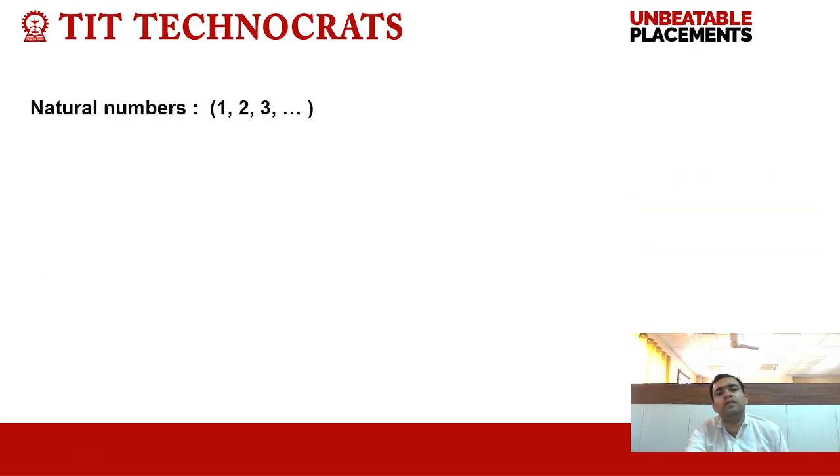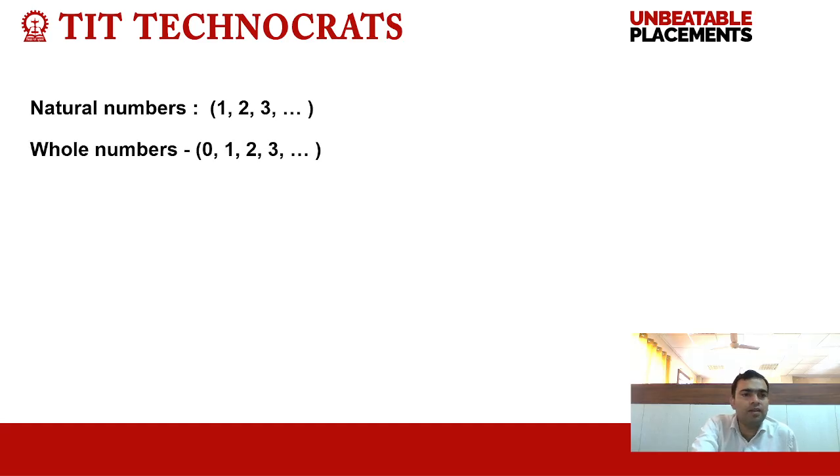Further, what are natural numbers? Natural numbers are called counting numbers. For example, 1, 2, 3, 4, 5. These types of numbers are called natural numbers, which are used in counting. What is a whole number? If we include 0 in the family of natural numbers, we will get whole numbers, right?